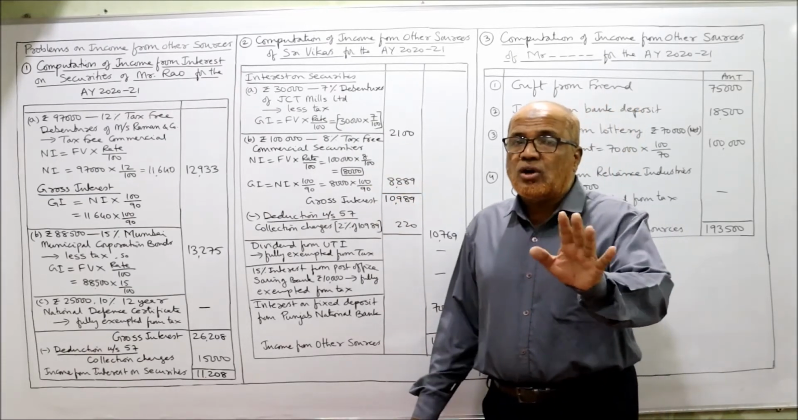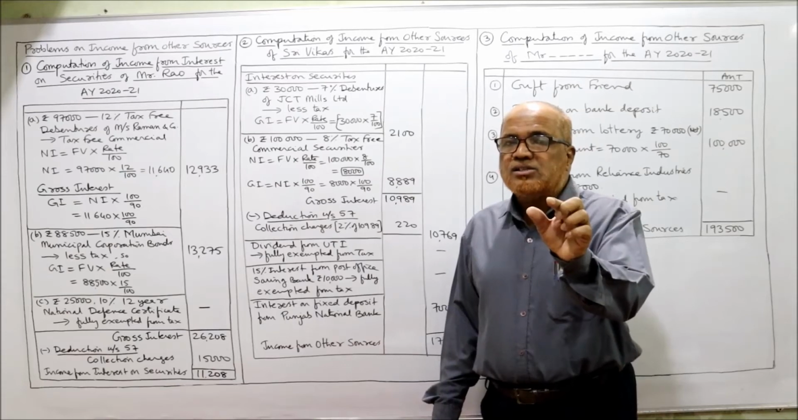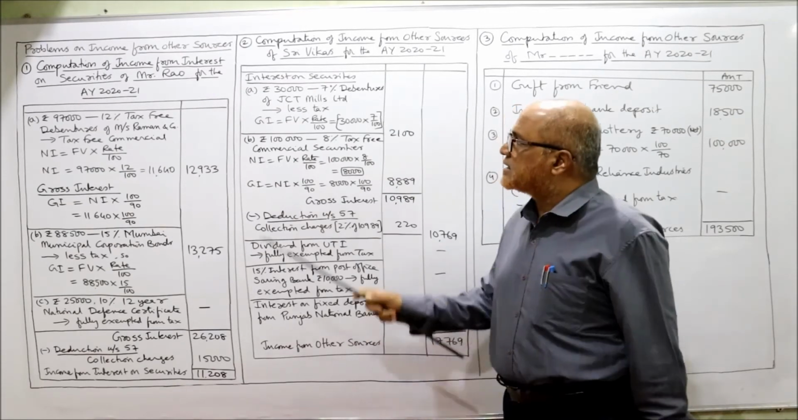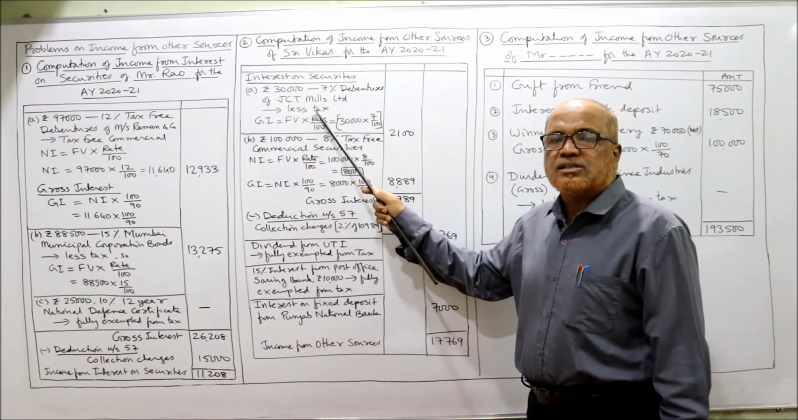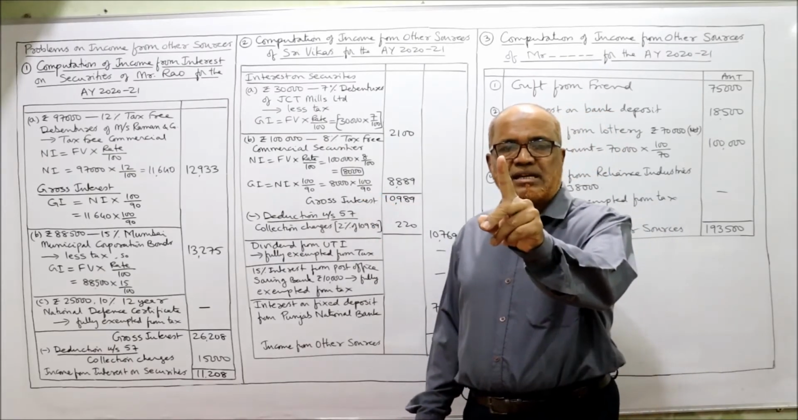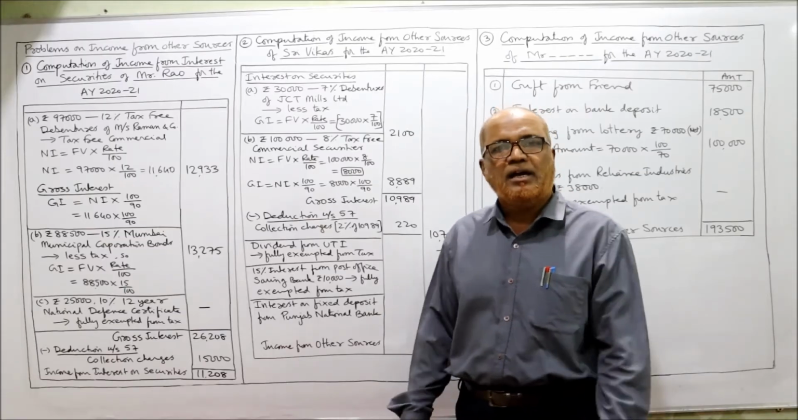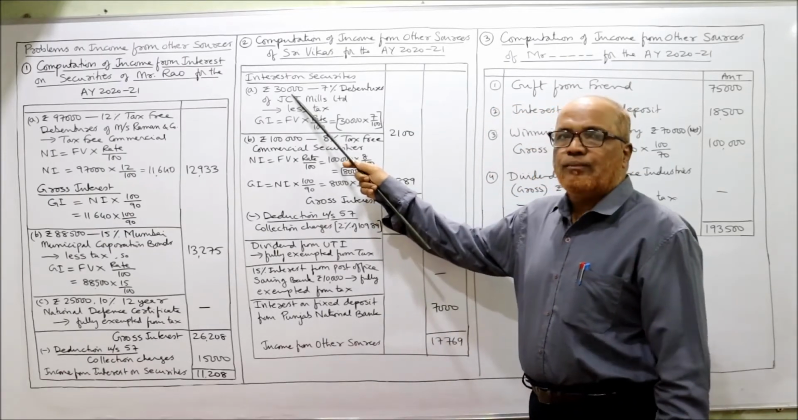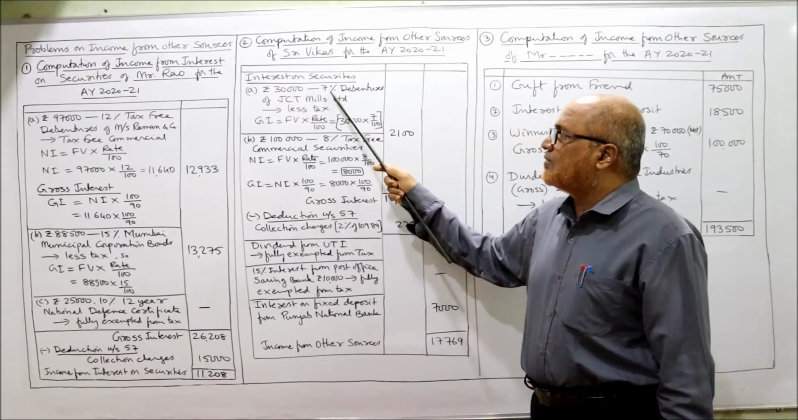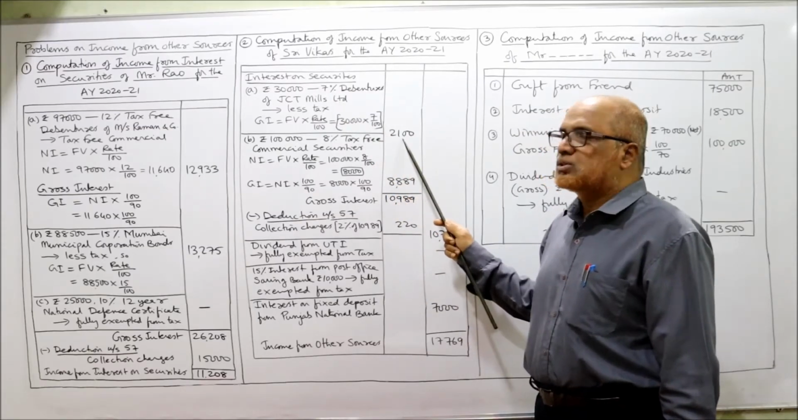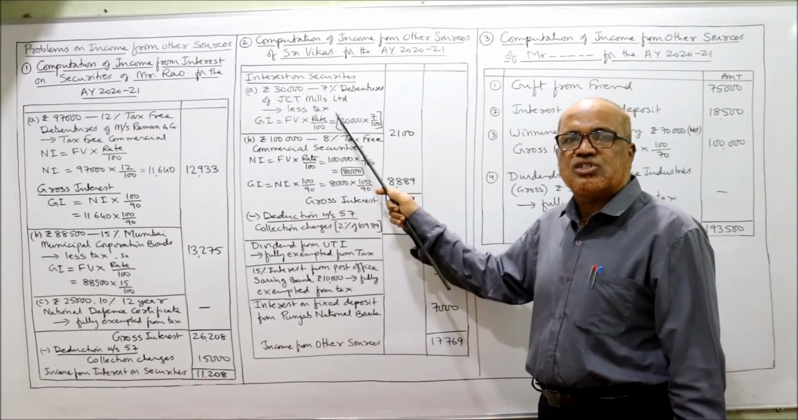Nothing is given. Tax free is not given. When tax free is not given, it means it's a less tax. For less tax, only one step: gross interest GI is equal to face value into rate by 100. So what is the face value? 30,000. What is the rate? 7%, 7 by 100. 2,100 is the gross interest.